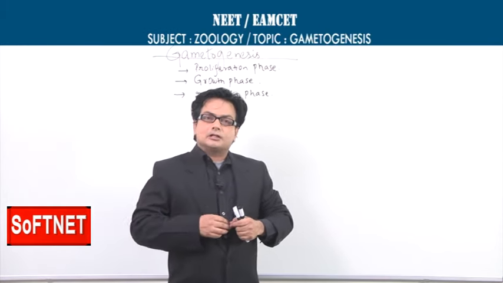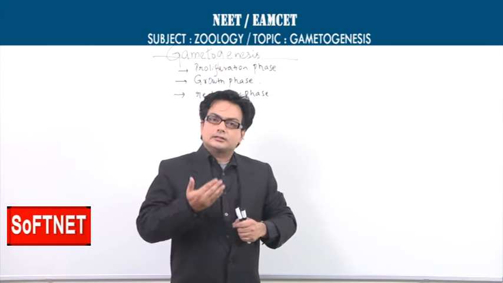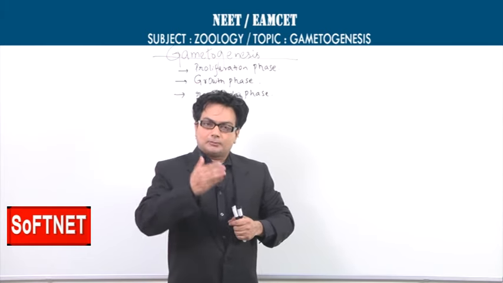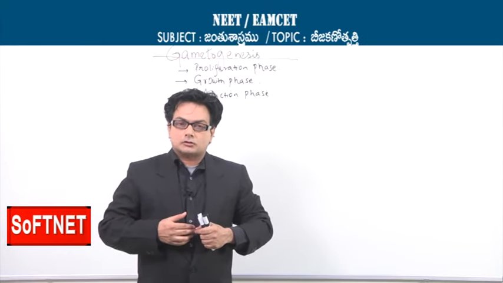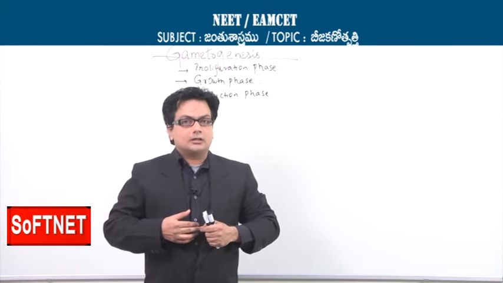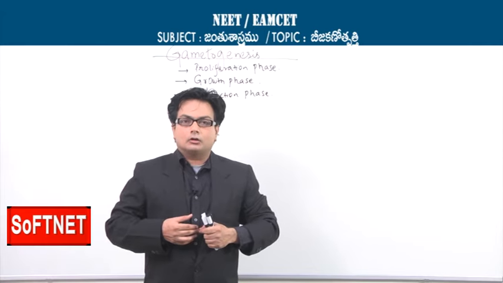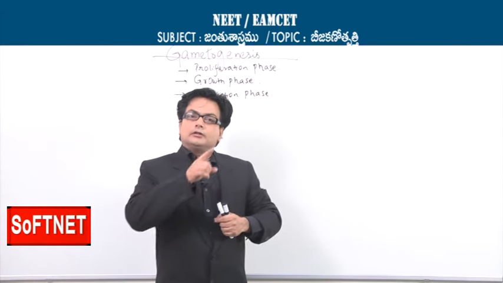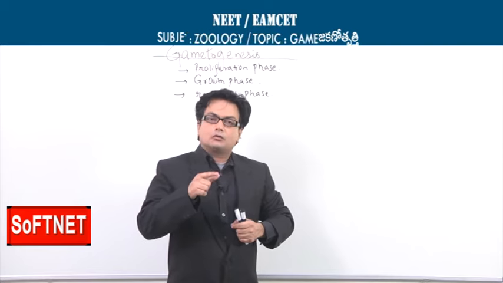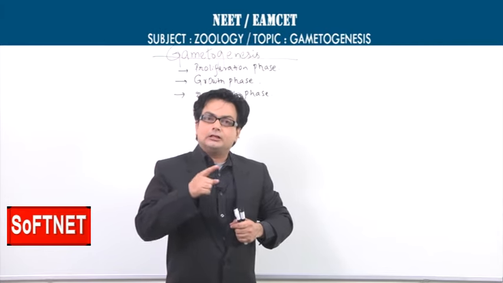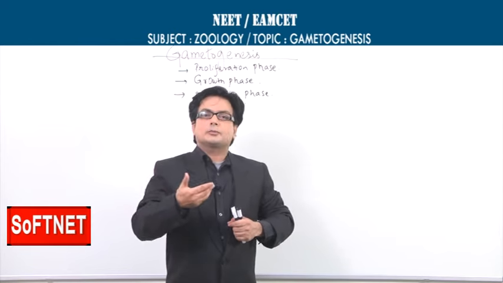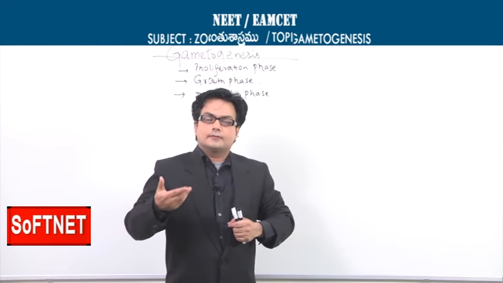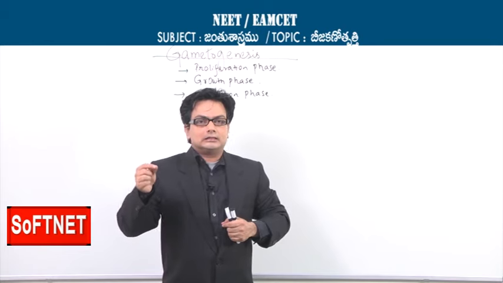So, I repeat the sequence again: gonad containing the germinal epithelium, after several steps, which include the meiosis also, will result in the making of the haploid cell called the gamete. Now, if the gonad is the male gonad called the testis, the germinal epithelium, after gametogenesis called spermatogenesis, will produce the male gamete called the sperm.